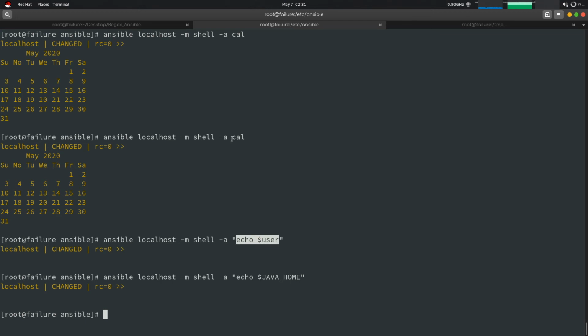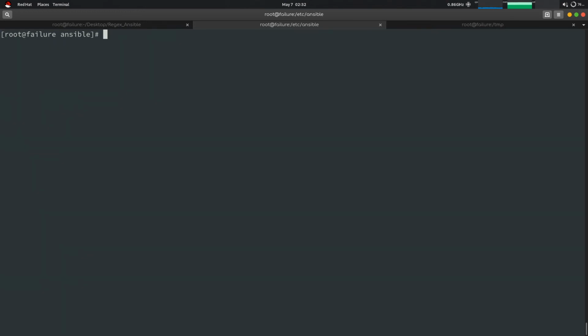Okay, so any command you fire from here will be executed over there. So if you remove the cal command from the node on which you are trying to run, then it will show an error because it is using the commands which are already installed on the machine. So if the cal command is not installed over there, then it will give an error. Okay, so you can do anything with shell, like cat the ansible hosts file.